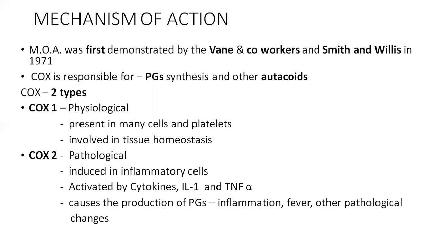These cause the production of prostaglandins, which are responsible for inflammation, fever and other pathological changes. So NSAIDs inhibit the COX enzyme. Some of them inhibit both COX-1 and COX-2, and the selective COX-2 inhibitors inhibit only the COX-2 enzyme.